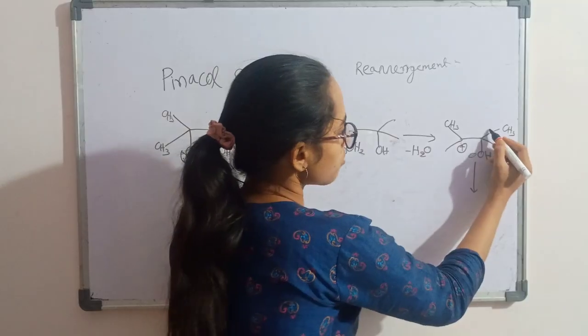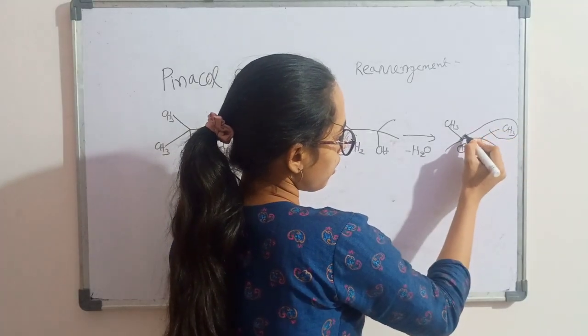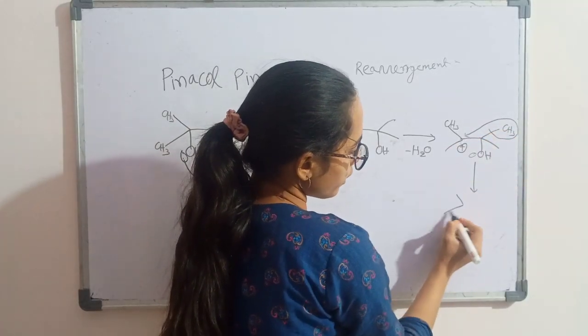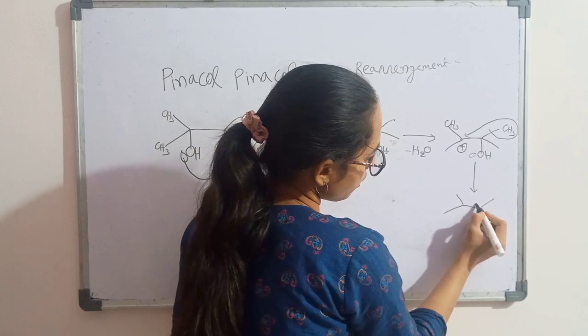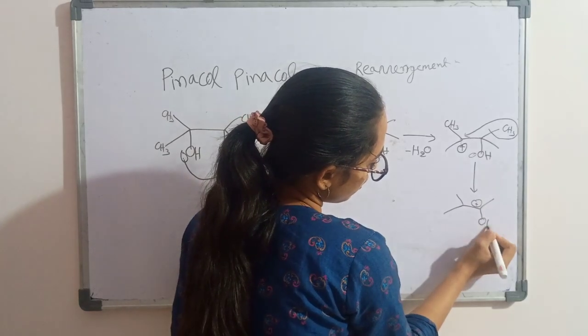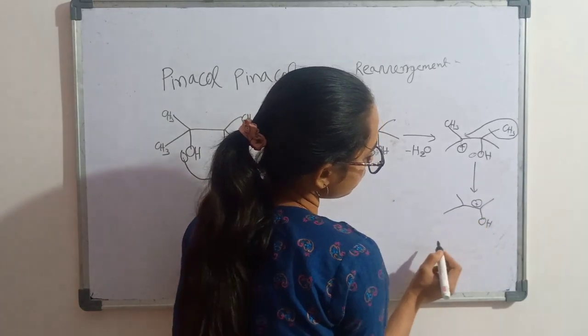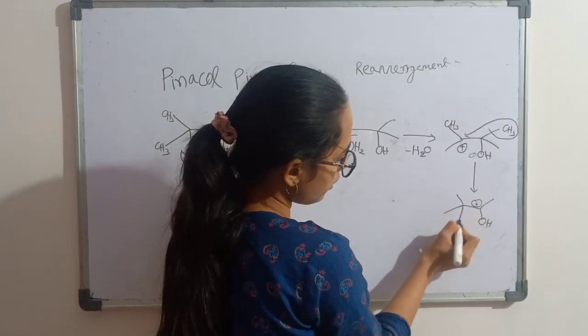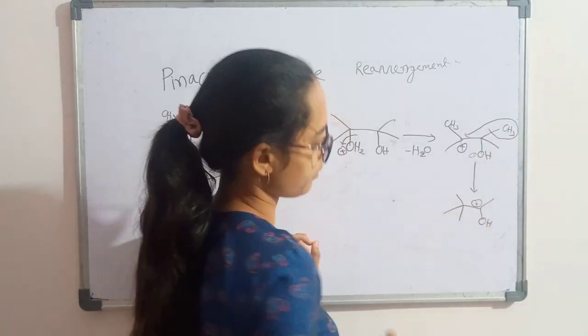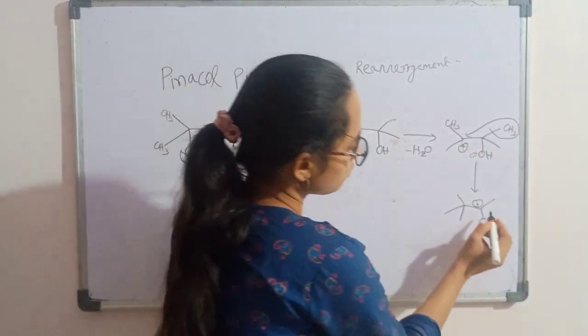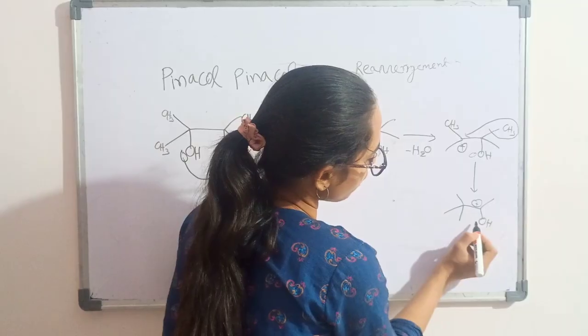If we shift this methyl to here, then the carbocation will go from there like this, and this methyl will be here. Now this will be the most stabilized carbocation.